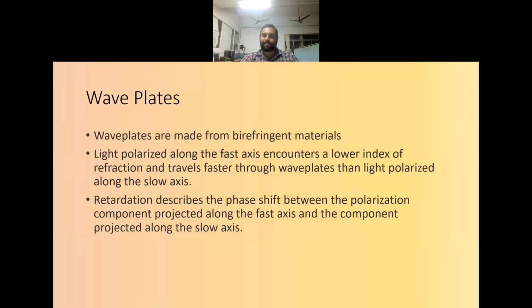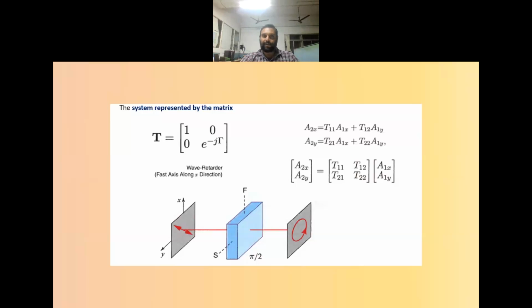So this will help us in converting the polarization of a particular signal to a different polarization. For example, we can change a linearly polarized light into a circularly polarized light, or vice versa. This system is represented by a matrix. That means the function of this wave plate is represented by the matrix [1, 0; 0, e^(-jη)]. So this η will represent the angle by which it is rotating.